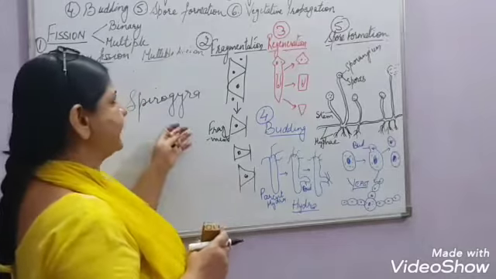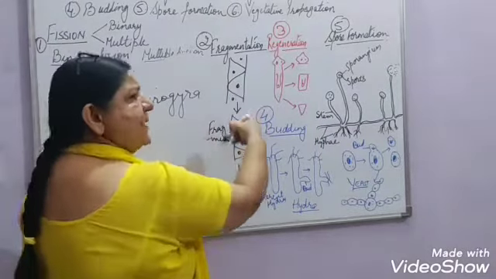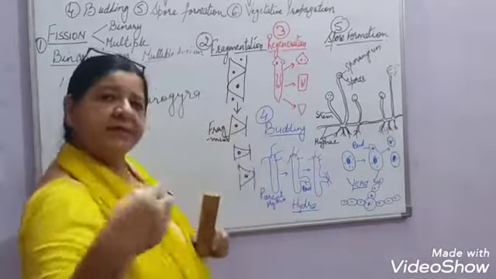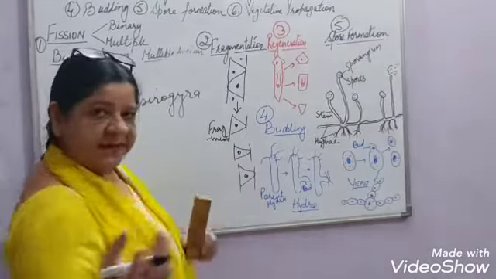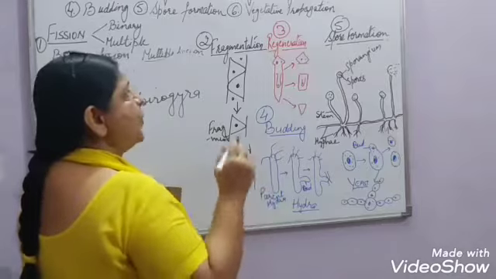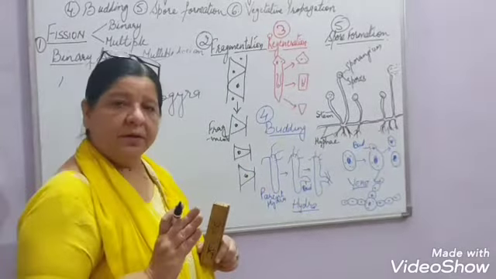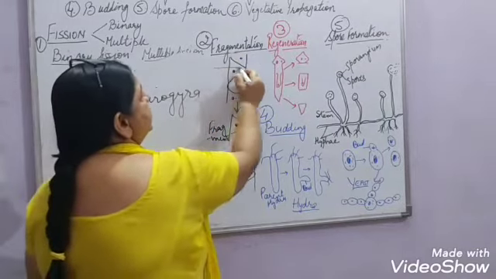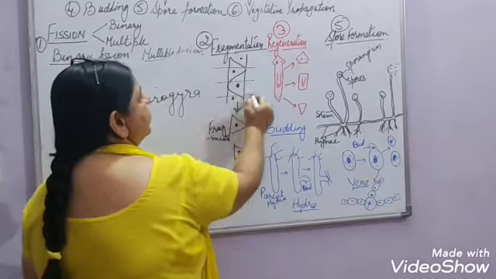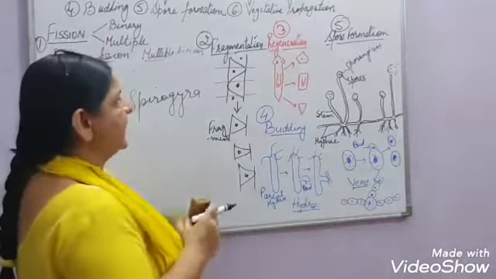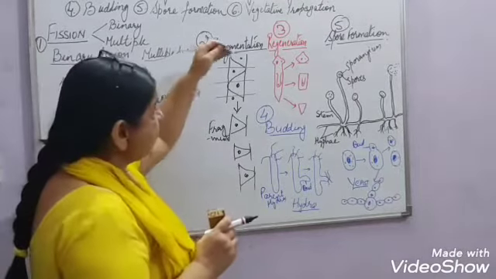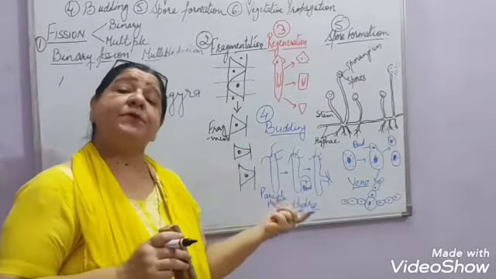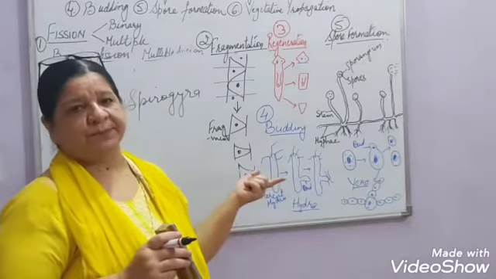Now what happens in the case of Spirogyra? Spirogyra has a spiral structure. And in each part, you can see there's a nucleus plus cytoplasm and the other cell organelles also. So what happens when this is completely mature? At that time, as the name indicates, fragmentation, it breaks down into fragments. And each fragment, because it has a nucleus and cytoplasm, will develop into a mature organism.